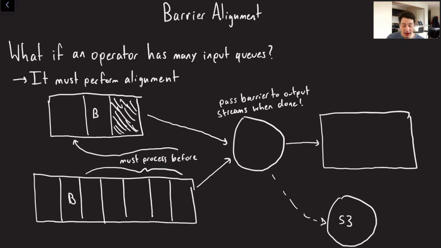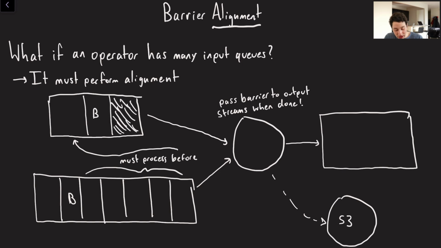Cool. So one thing about this particular strategy of snapshotting that's not trivial at all is called alignment. Recall that for a Flink job, a lot of the time you're not just taking data from one incoming queue, but many incoming queues. We can do things like joins or merging that require getting data from many different sources and potentially even different record types. So what does this look like as far as our barrier snapshotting goes?